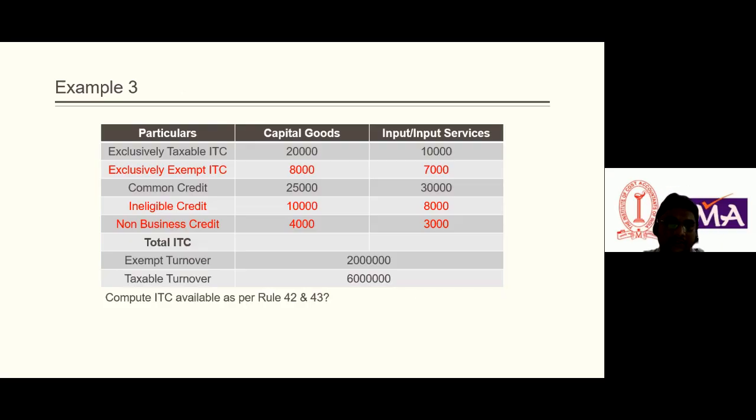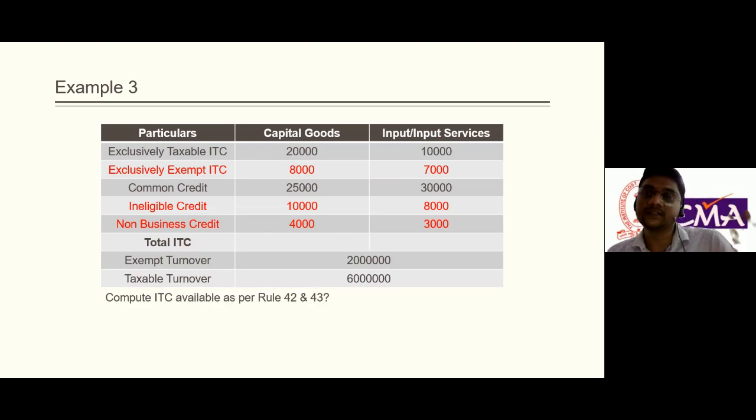See, exclusively taxable ITC is 20,000 and 10,000. Exclusively exempt ITC, the wholly exempt ITC, is not applicable, it means we use that ITC for making exempt supplies, so in that case ITC will not be allowed. That is 8,000 and 7,000. Common credit is 25,000 and 30,000.